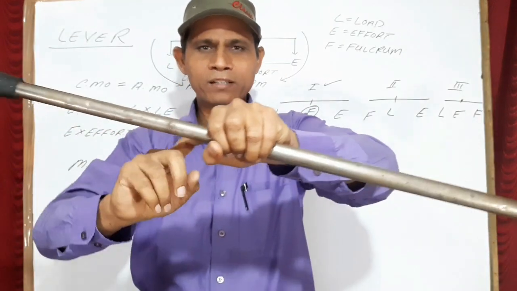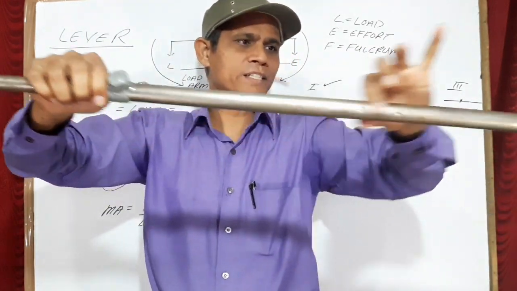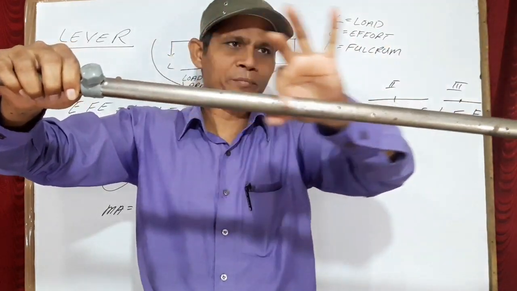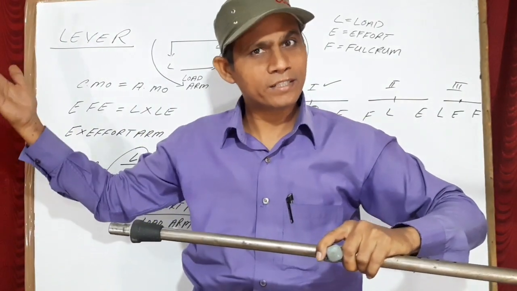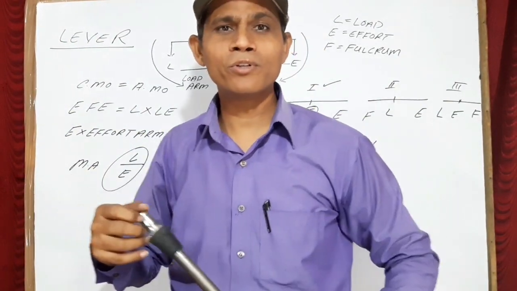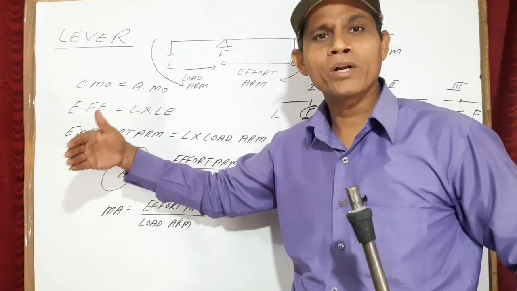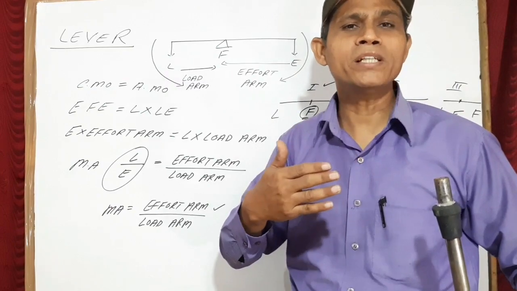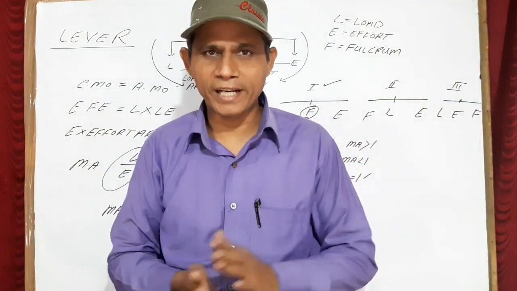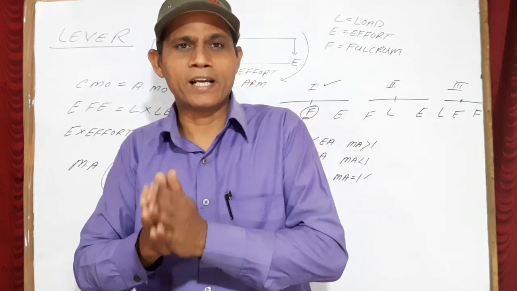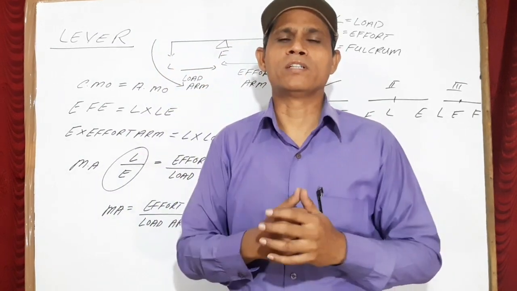So here what is happening? This distance is the effort arm, and this distance is the load arm. Load arm is greater, effort arm is less. Hence mechanical advantage is less than 1. Therefore this oar will displace the water more, and the gain of speed will also be more. So in this way the gain of speed is attained. Here it is acting as a gain in speed. Its mechanical advantage is less than 1.